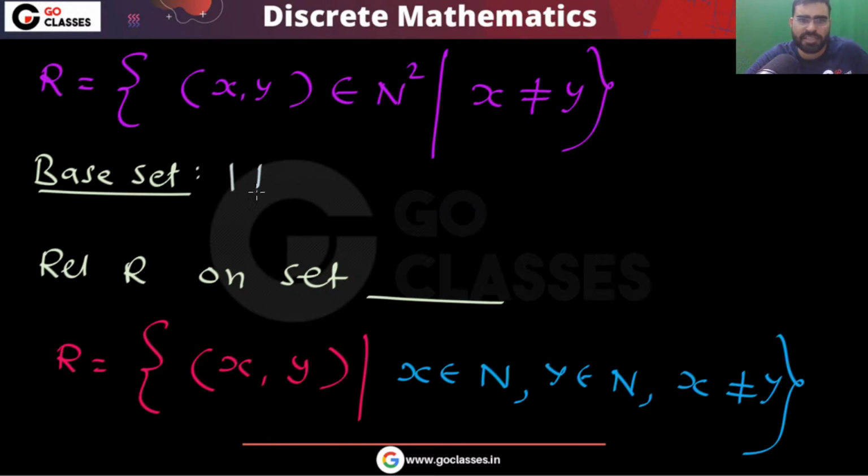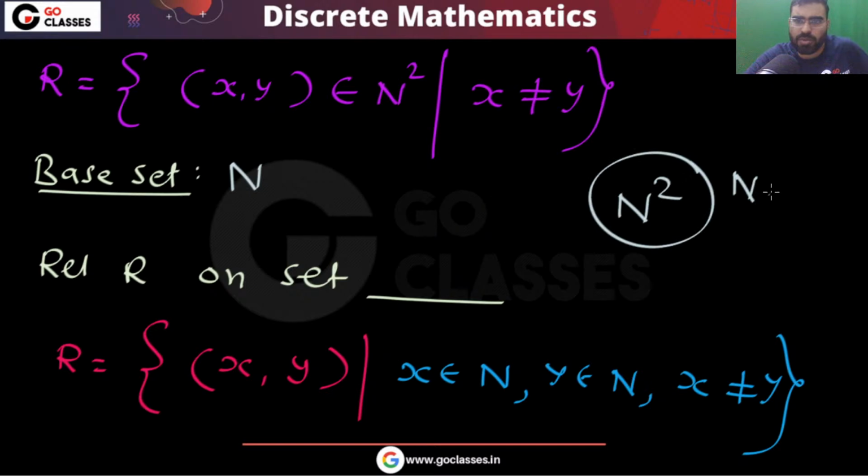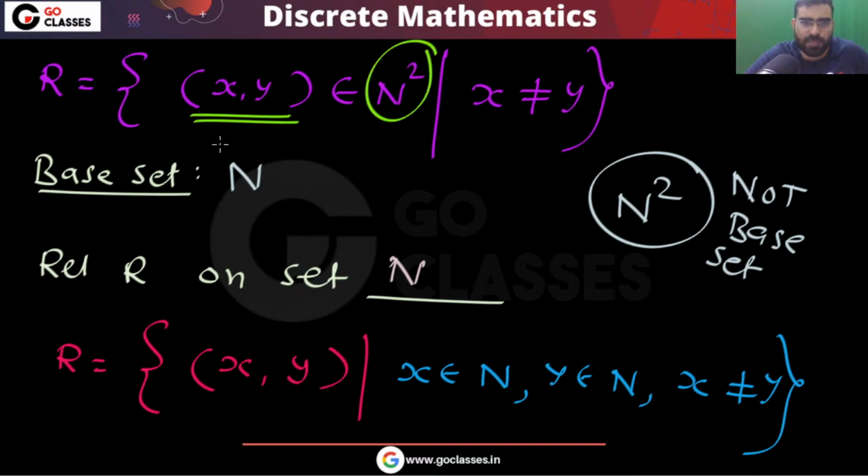Remember, the base set is the set of natural numbers. Don't say that N square is the base set. This is not the set on which we have defined the relation. The base set is the set of natural numbers, because this ordered pair belongs to N square, which simply means that this x belongs to N and this y belongs to N.